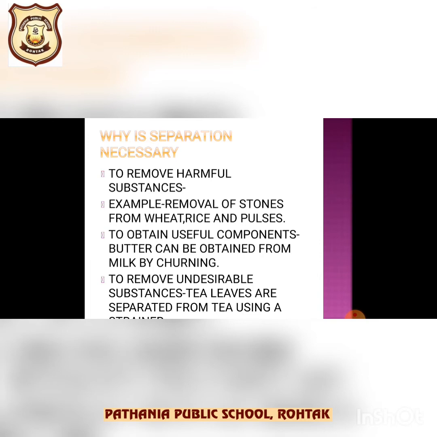Now let's take another example. We buy wheat, rice, pulses from the market, right? These food grains usually contain small pieces of stones and some insects, and these are harmful to us. So we separate the small pieces of stones and insects from wheat, rice and pulses before using them. So from this example we conclude that another reason for separating a mixture is to remove a harmful component from it.